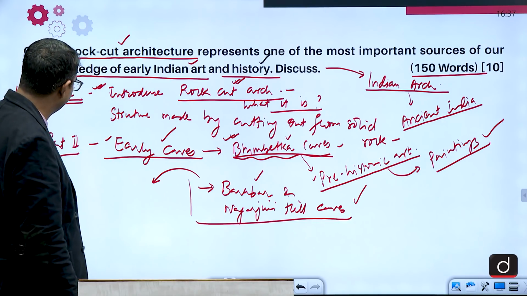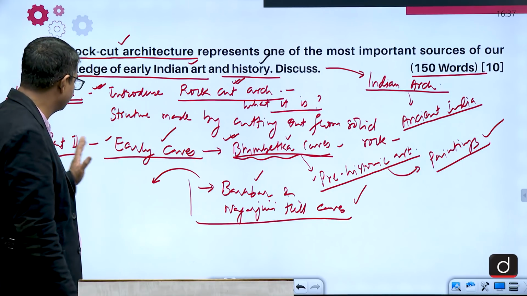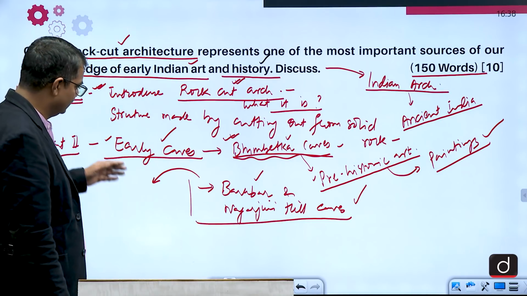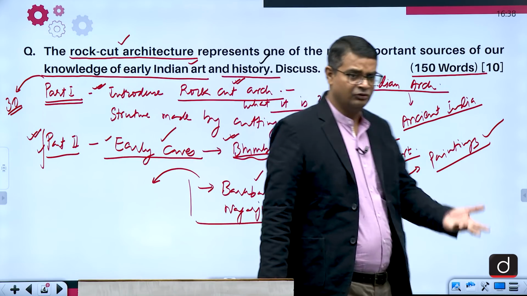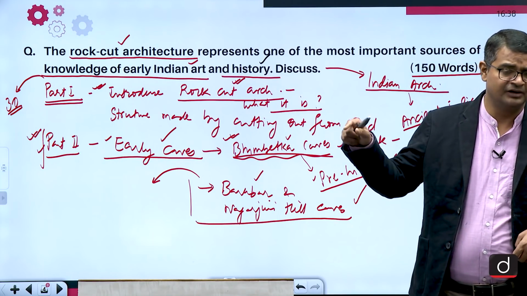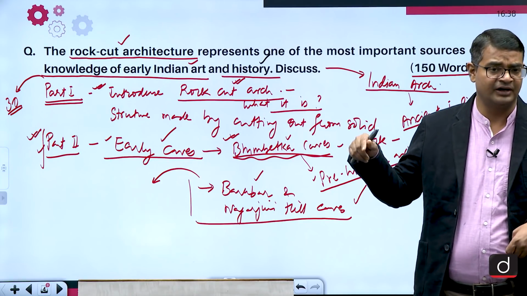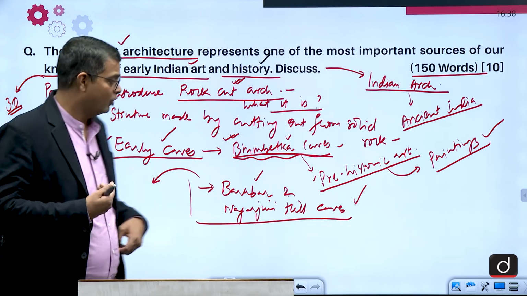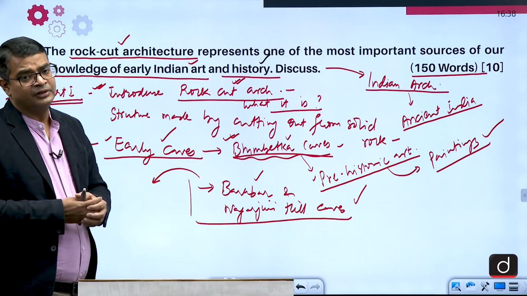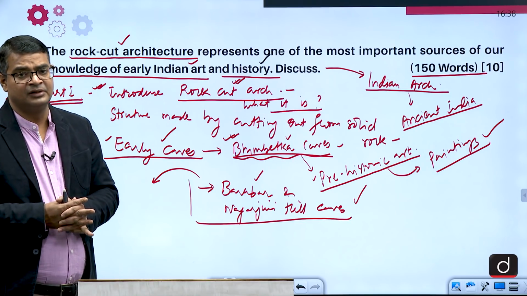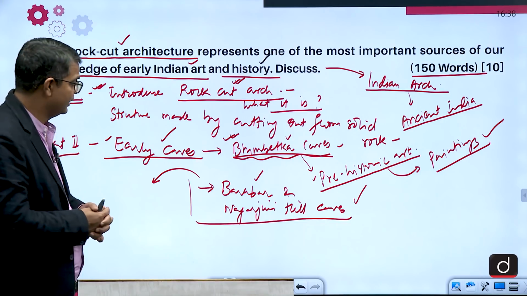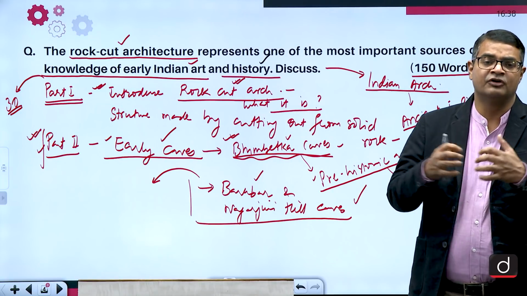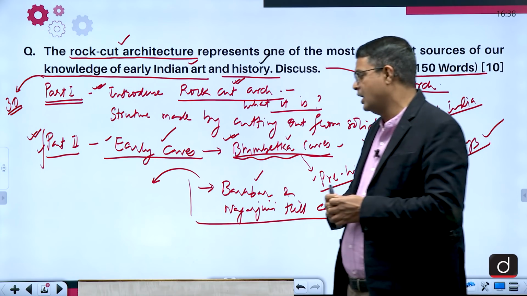So if we divide it, first part introducing rock cut architecture, part 2 early caves. Here only we write about post Maurya period also. And in the third part, monolithic temples, that is focusing on the Ajanta caves and mainly on Ellora and Elephanta caves, because we find the temple architecture, because temple for the first time developed in Gupta period, and rock cut temple architecture developed during the period of Rashtrakutas and Pallavas and then Chalukyas, Vesar type of architecture that was the fusion of the Nagar and the Dravid style of architecture.